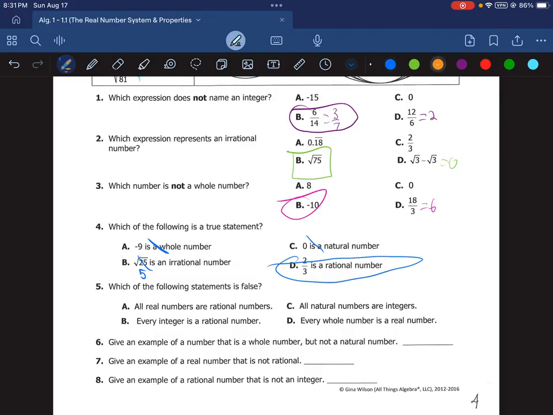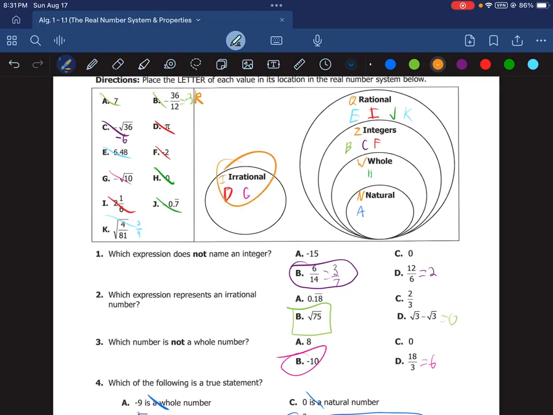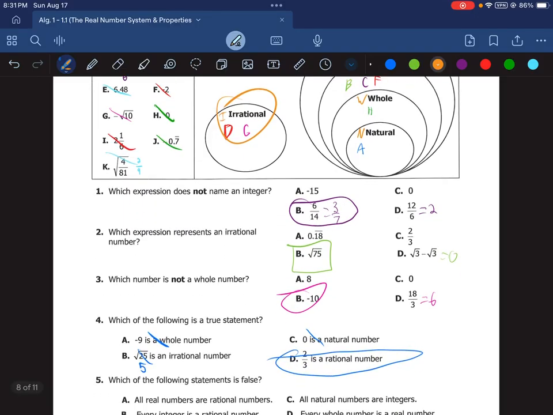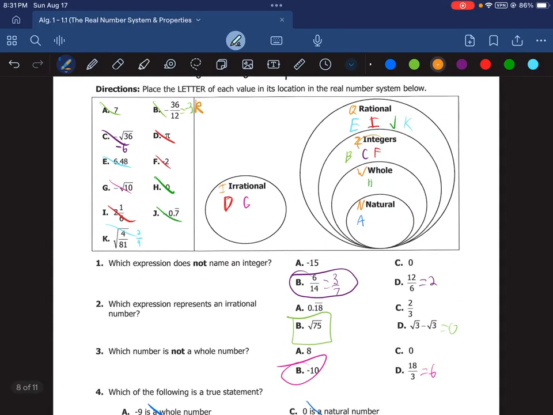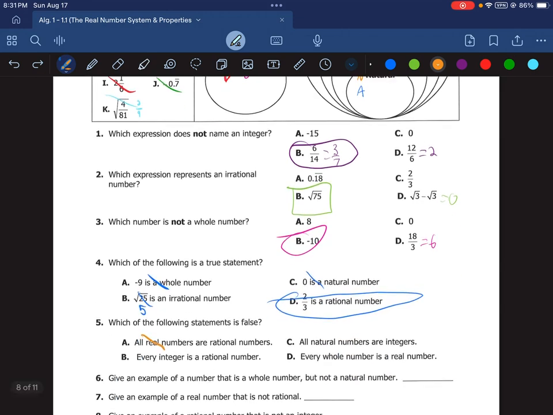So we're looking for a false statement this time. All real numbers are rational. That's not true. There are some real numbers that are irrational. So A is false, so we can cross that one out. B, every integer is rational. So we look at integers, and they are all part of the rational. So that's true. Let's try out letters C and D just in case, though. Oh, it says is false. My goodness gracious. I keep messing this up.